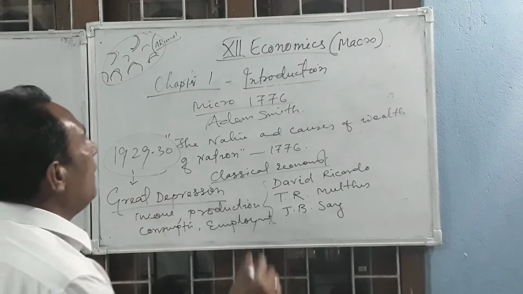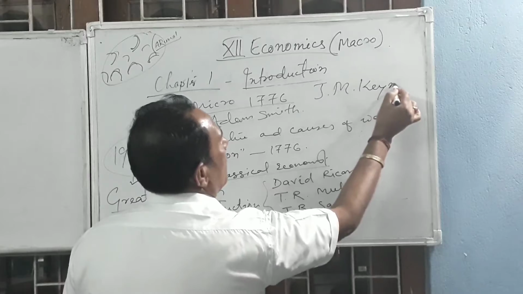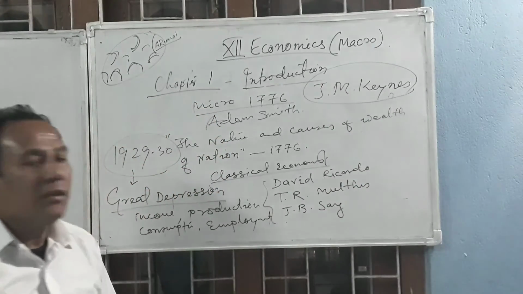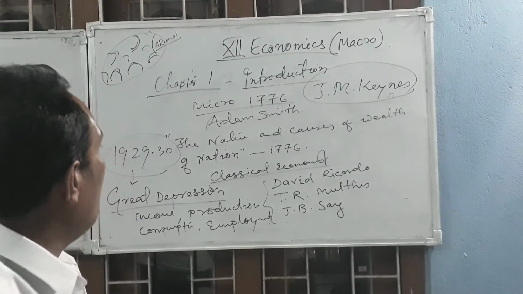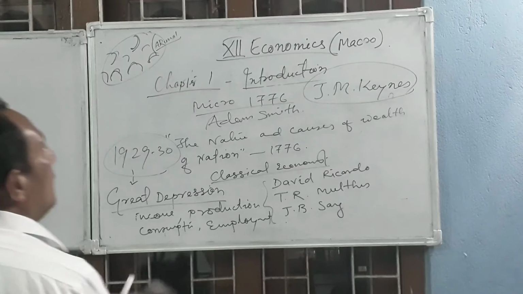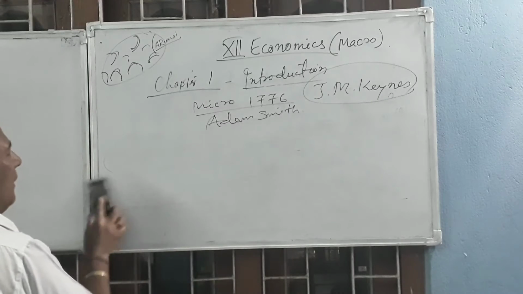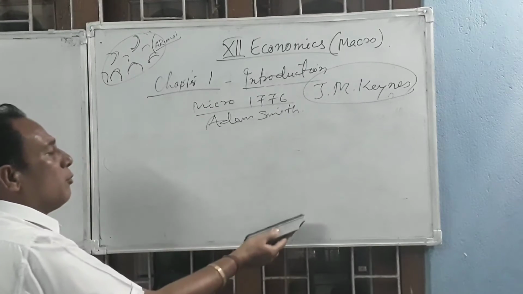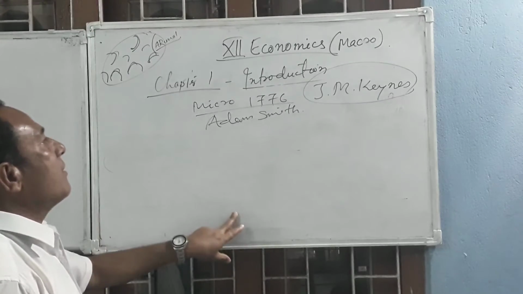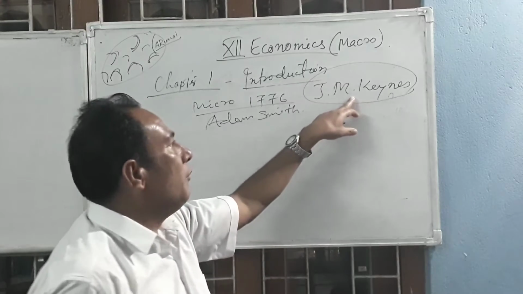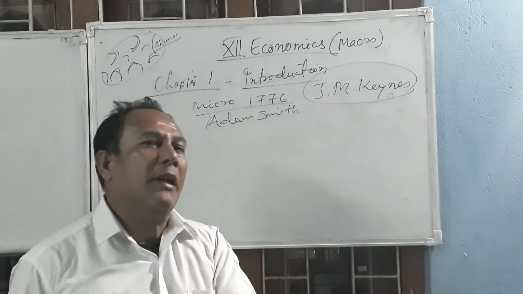In this connection, what happened? One man, his name was J.M. Keynes, John Maynard Keynes, arrived in the field of economics. And what he did, he went through all the books written by Adam Smith and his party, David Ricardo, Thomas Robert Malthus, J.B. Say, whatever books they wrote and whatever theories they published. J.M. Keynes went through the books for 5 years continuously, and he wanted to know why this situation of Great Depression